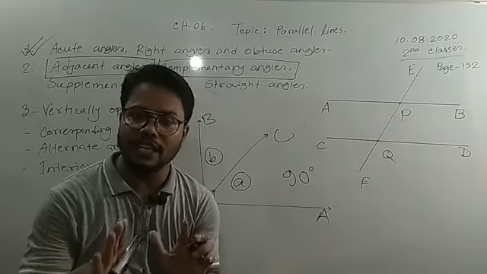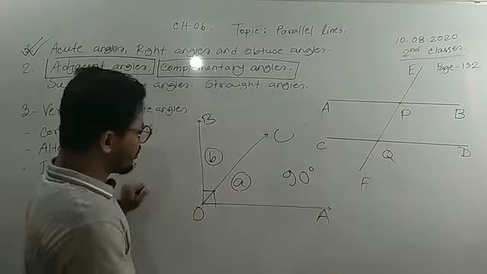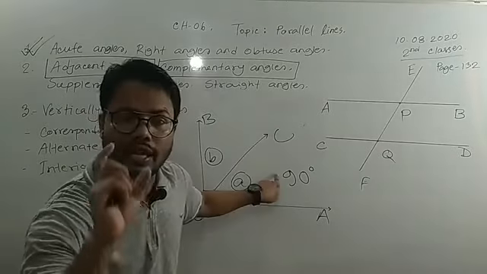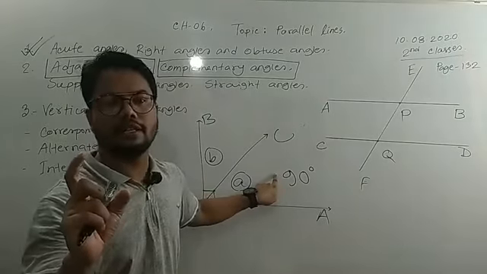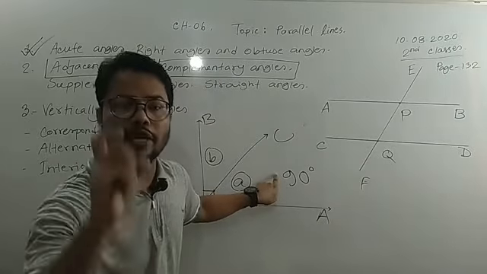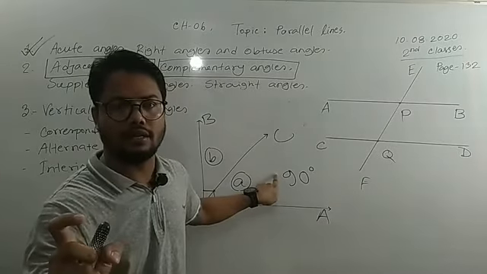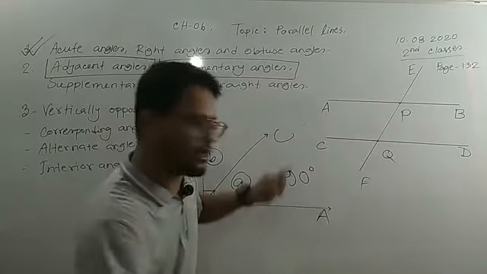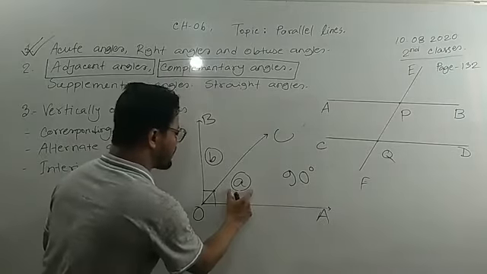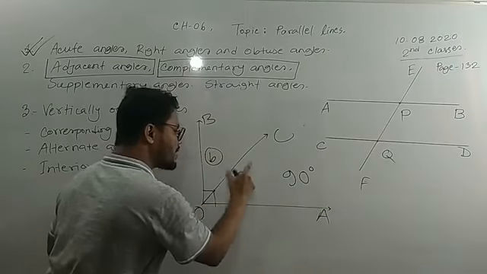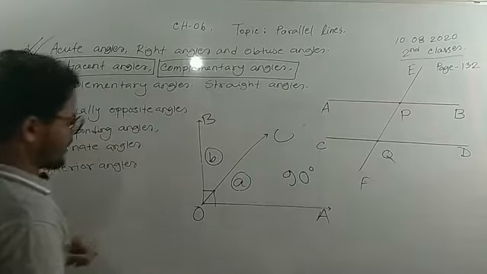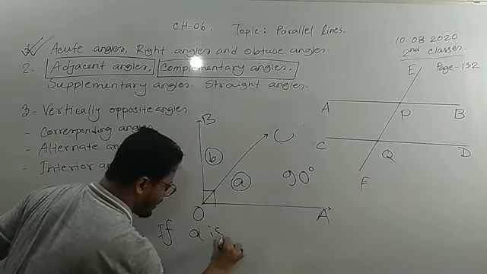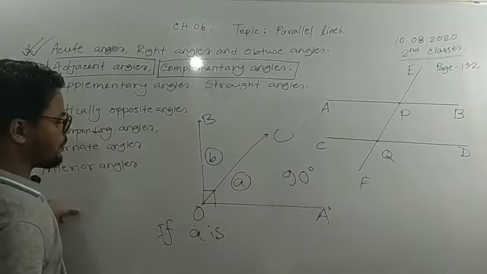I am repeating again, my dear students, give attention. When two adjacent angles together make 90 degrees, or together make a right angle, then one angle is called the complementary angle of the other. Like A is a complementary angle of B, B is a complementary angle of A. So if I asked you, if angle